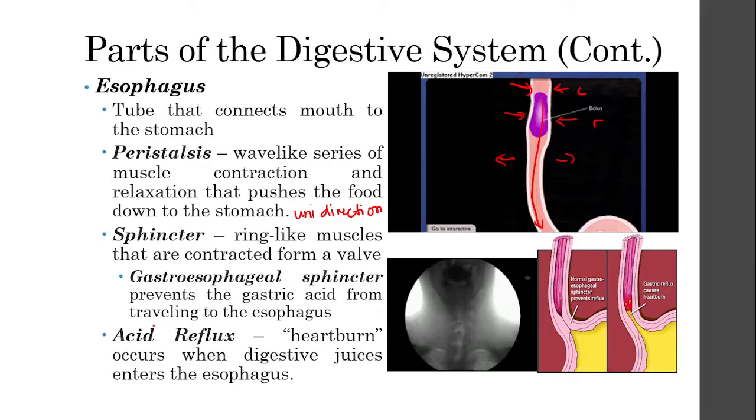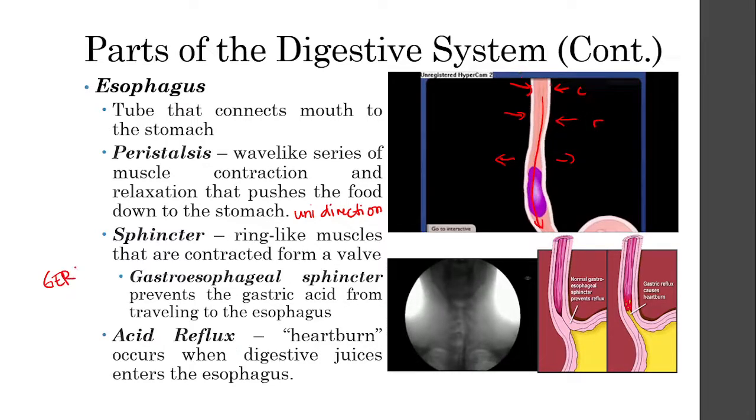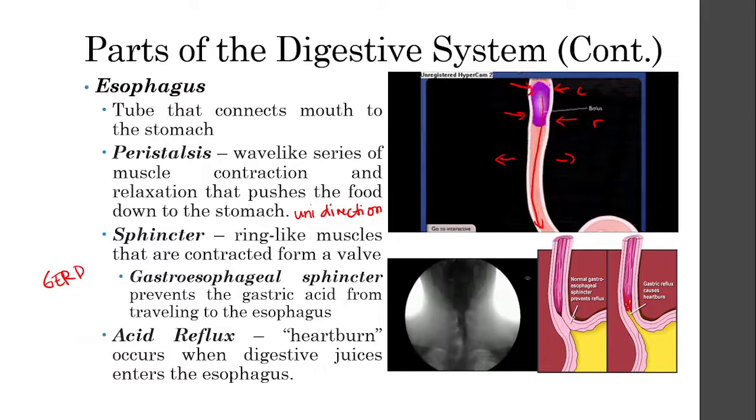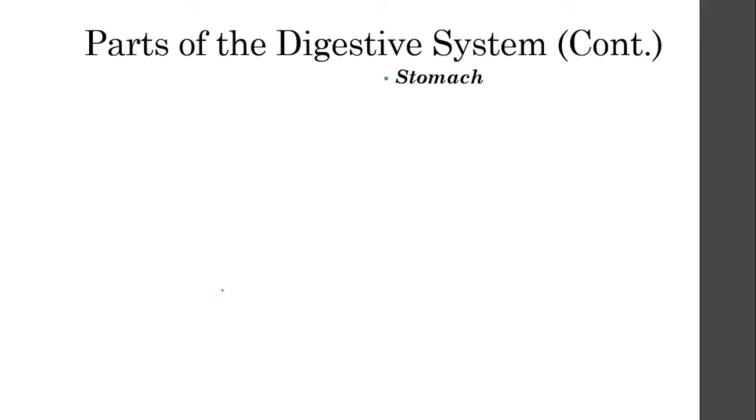So what happens when you have issues with your sphincter? You sometimes experience acid reflux, and a lot of people have issues like GERD, which is a much worse condition wherein the acid from the stomach always goes into your esophagus, and it could actually destroy your esophagus, resulting in a harsh, very low voice and other complications. So our body is built to prevent that.